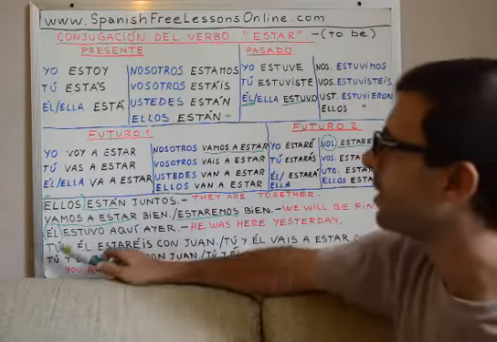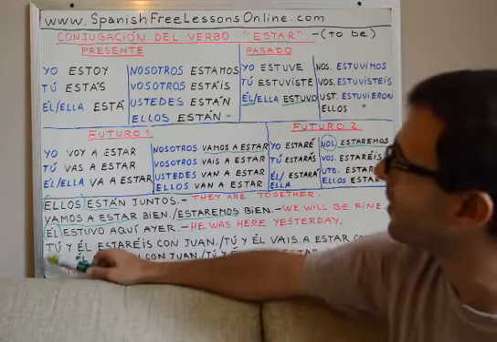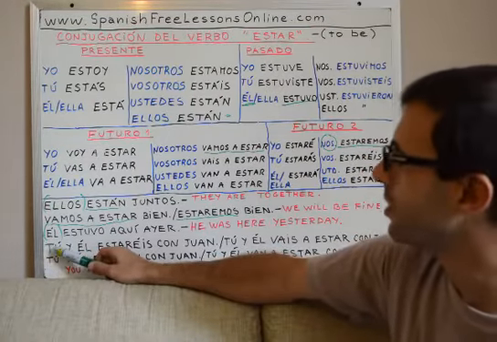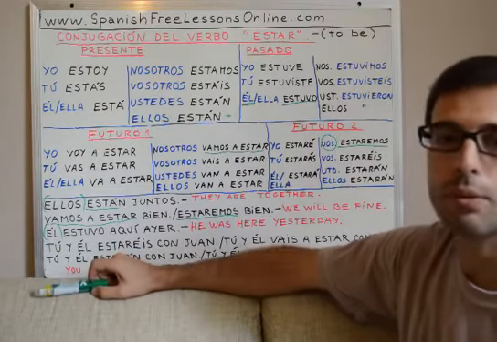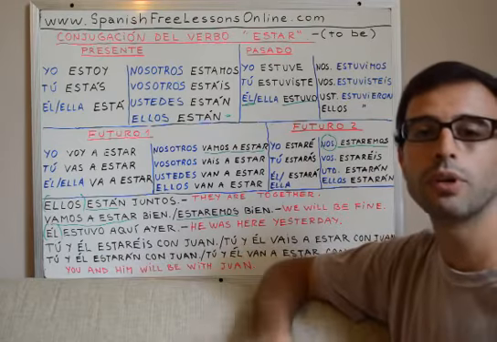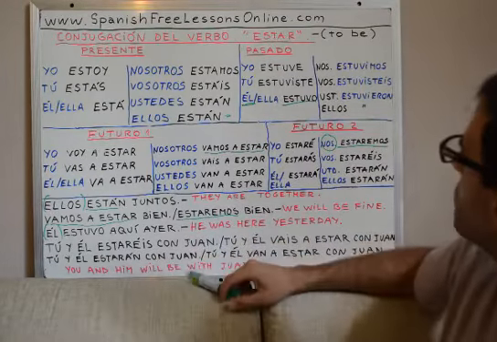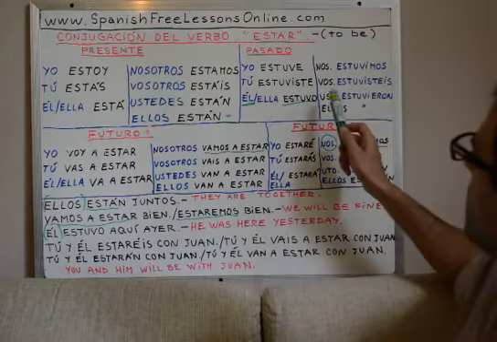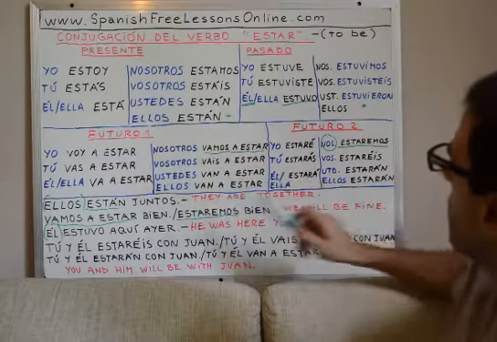And here, let's see, this may be tricky. That's why I chose this example. You and him means you are already talking about a plural you, right? So the conjugation will be you plural. It will be either vosotros or ustedes.